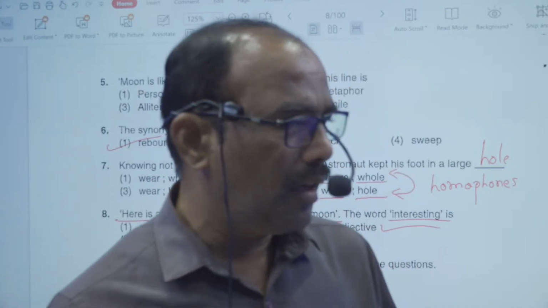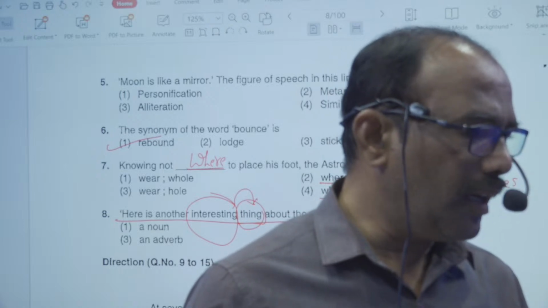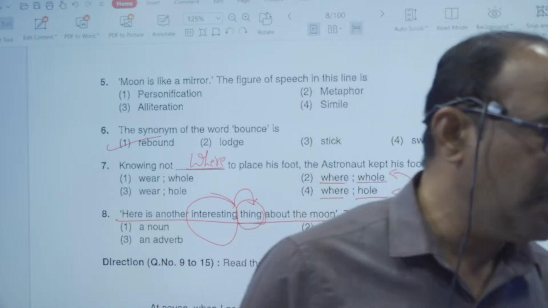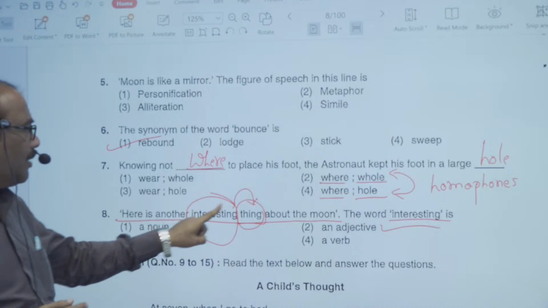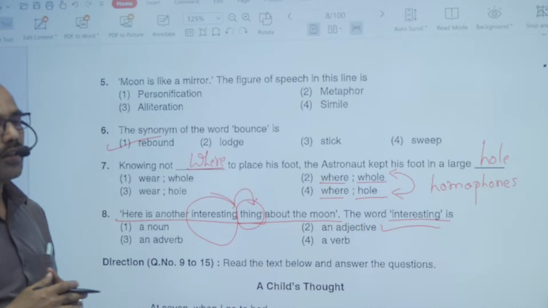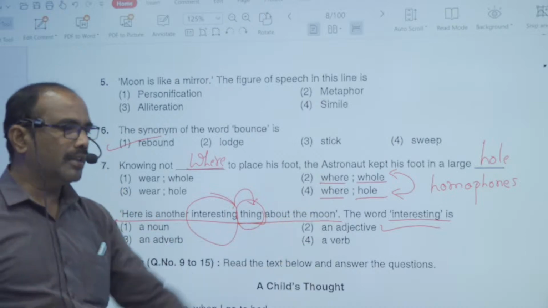Particularly, the word interesting describes a thing by asking the question, what kind of thing is it? It is an interesting thing, we said. That's why that is an adjective.